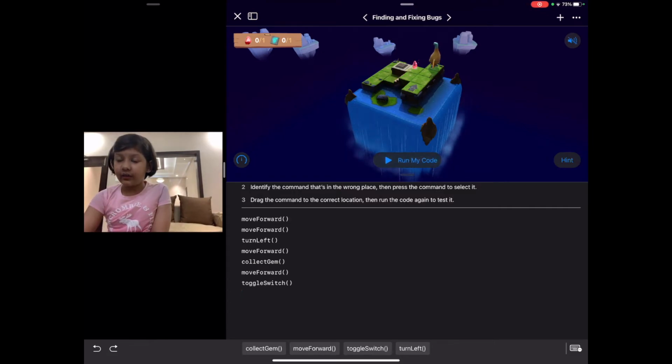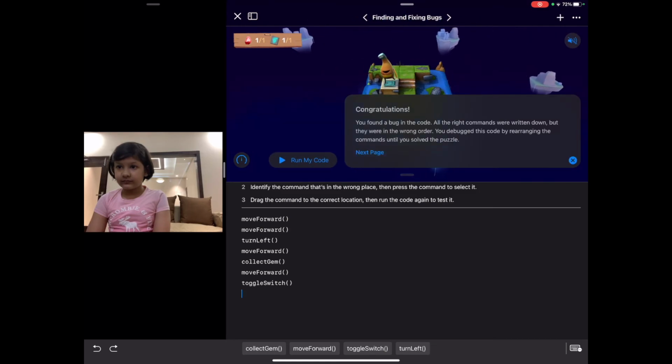Let's run our code and check if the bug is removed or not. Congratulations! The bug has been removed and the code is working successfully.